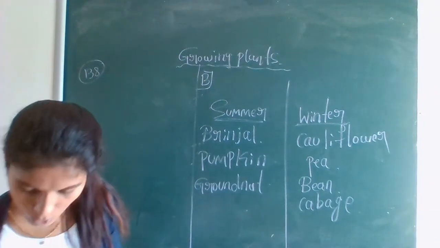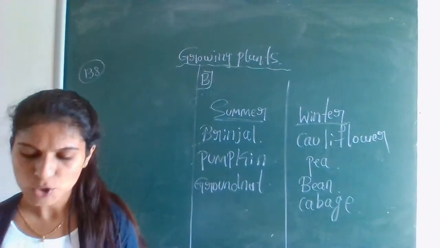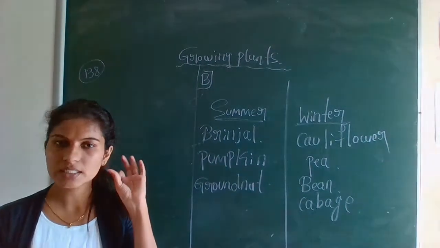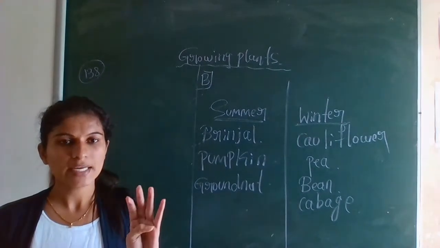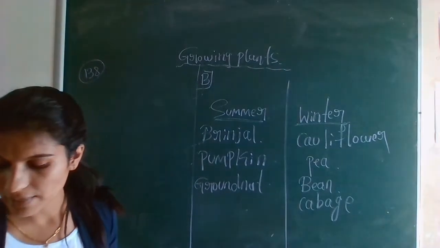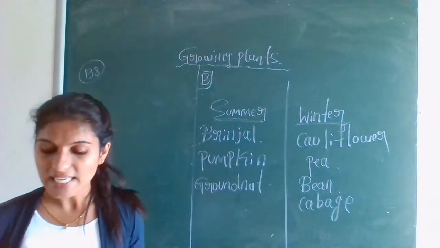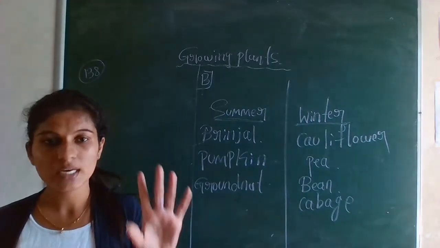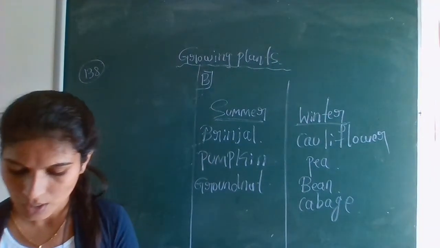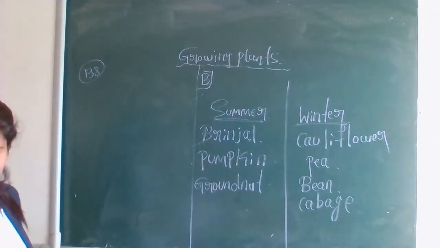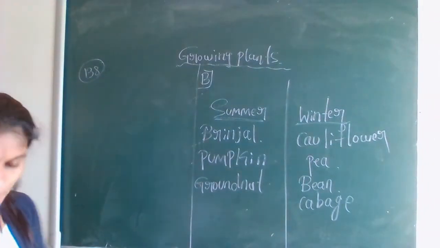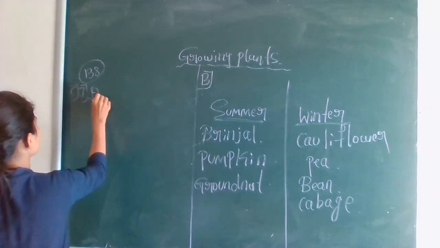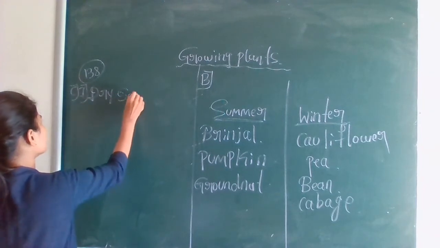First one, what is the question? A dry seed and a soaked seed. You have to write the difference between a dry seed and a soaked seed. What is the hint in the bracket? The hint is size and seed coat. You should write about their size and about their seed coat also. So first one is dry seed. Write it here. Dry seed.